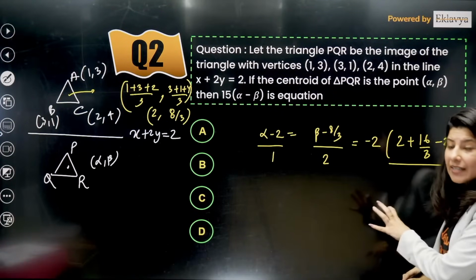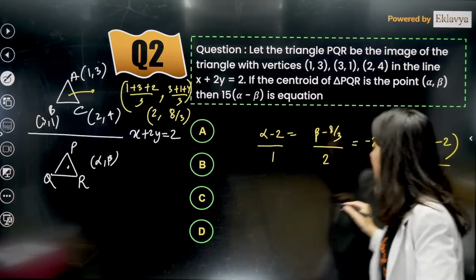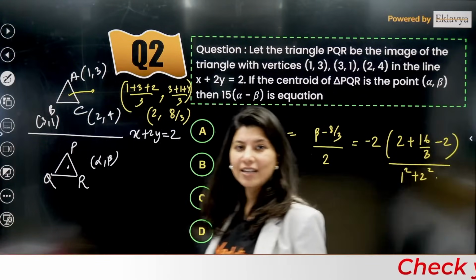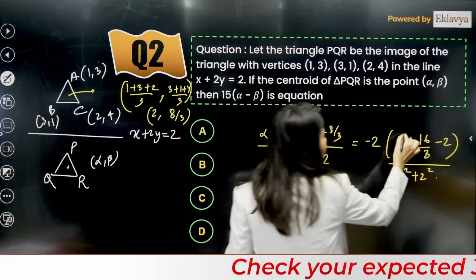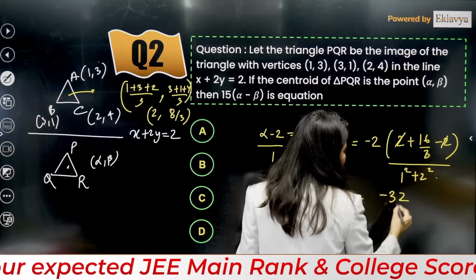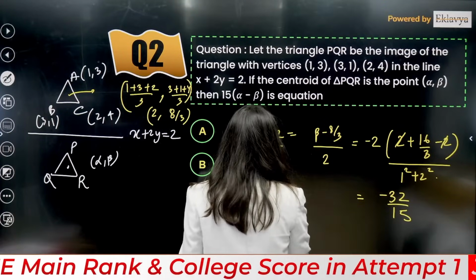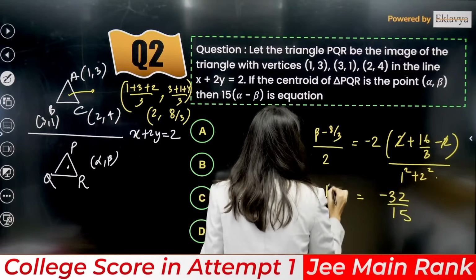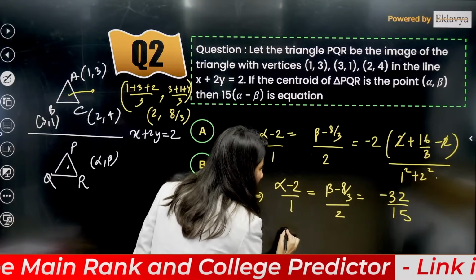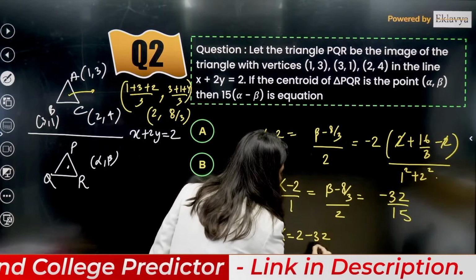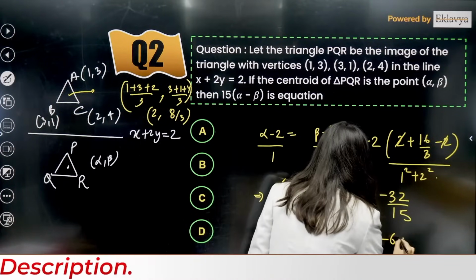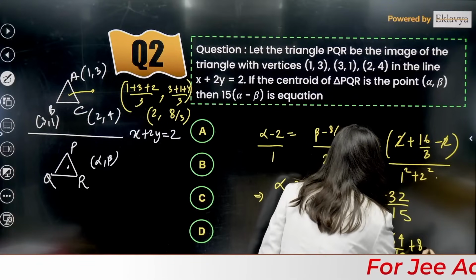And now in the denominator, A square plus B square. A is 1, so 1 square plus 2 square. Now you just have to solve and get the values of alpha and beta. So 2 and 2 are getting cancelled out. So we are getting minus 32/3 times 5, that is 15, equals (alpha minus 2)/1 equals (beta minus 8/3)/2. Correct? So from here alpha will be 2 minus 32/15, and beta will be what? Can you tell me? Minus 64/15 plus 8/3.